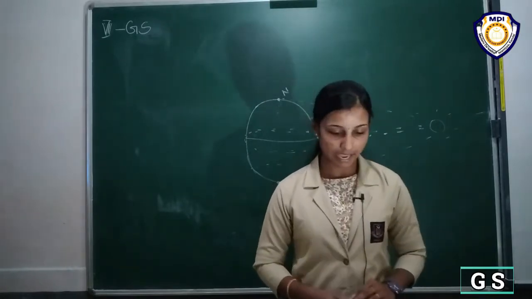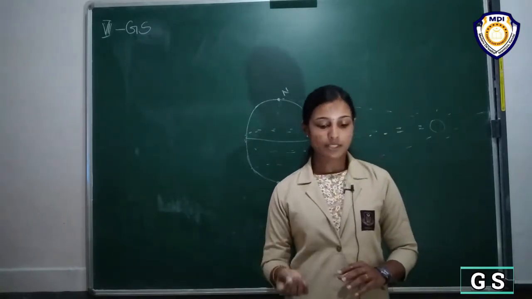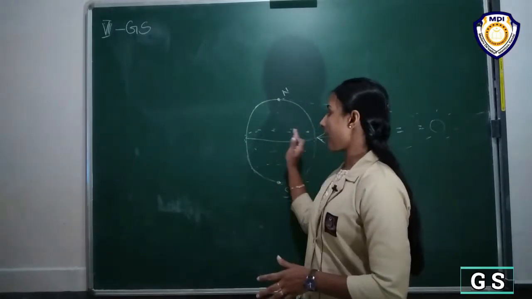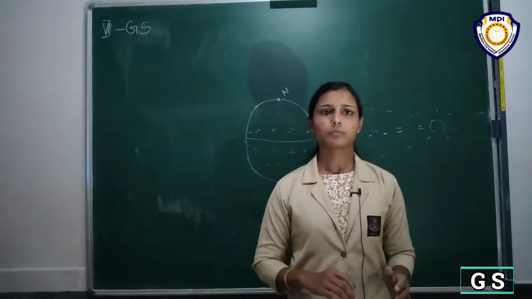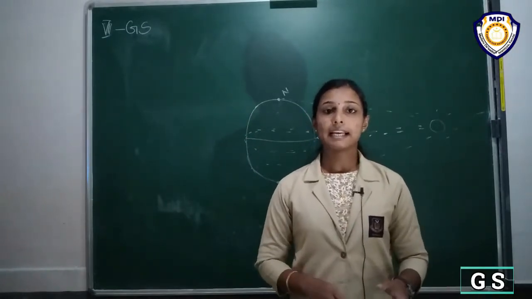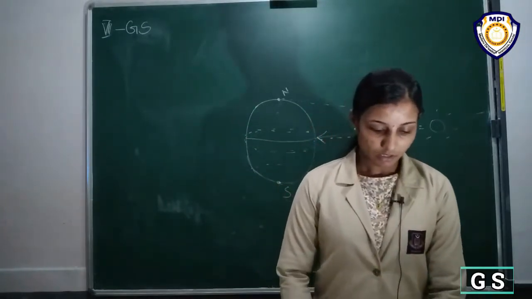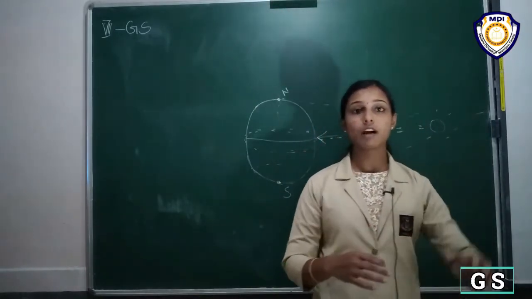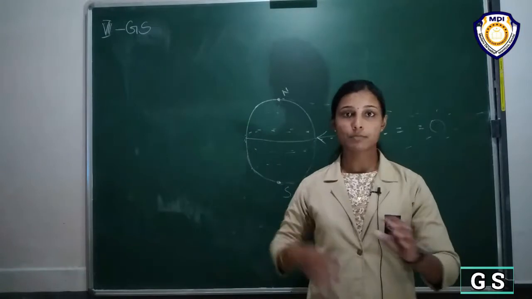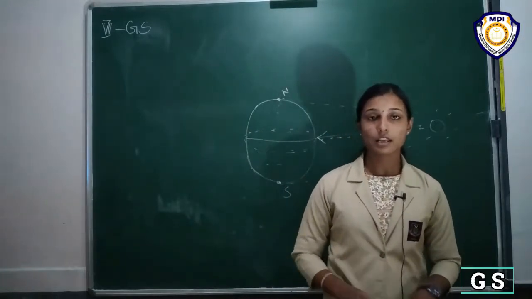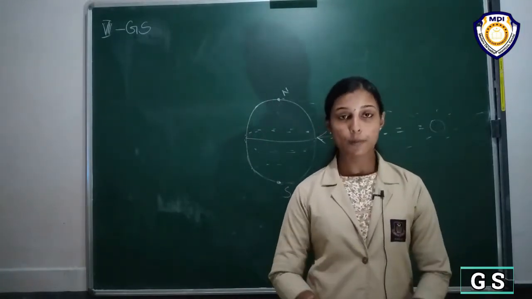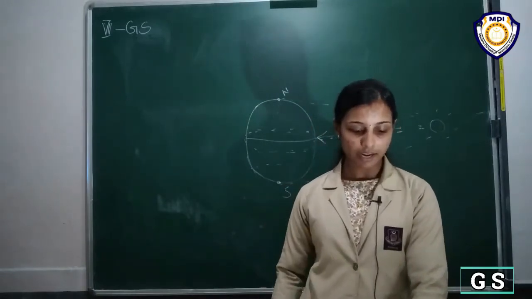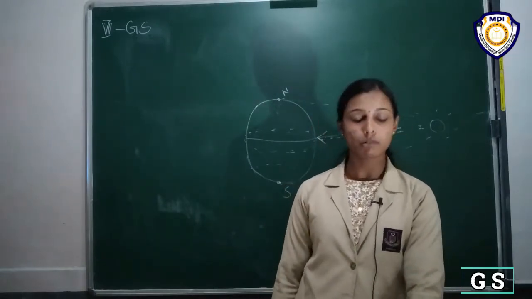Summer season. And day and nights are almost equal in length throughout the year. So in the tropical regions, day and night are almost equal. We know polar regions have 6 months day and 6 months night, right? But here in tropical regions, the day and night are almost equal in length throughout the year.